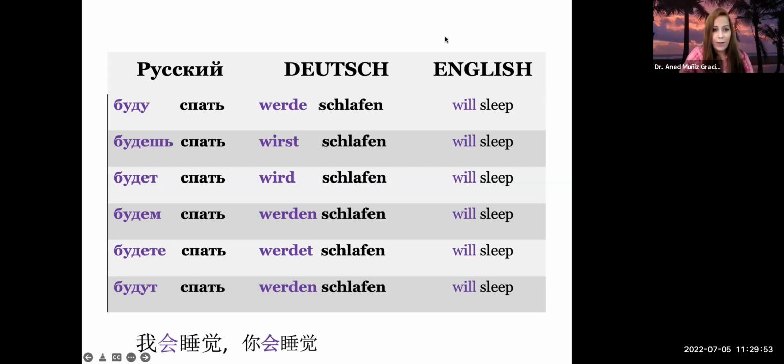So in German here, ich werde schlafen, du wirst schlafen, sie, es wird schlafen, wir werden schlafen, ihr werdet schlafen, und sie werden schlafen. You see, schlafen doesn't change, just like spat doesn't change. What changes is the werden here, the auxiliary.